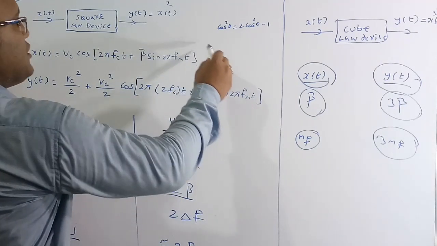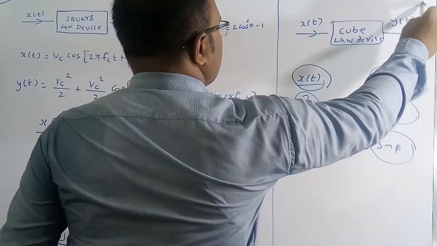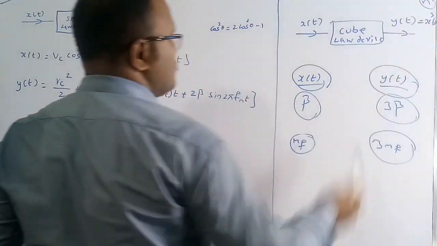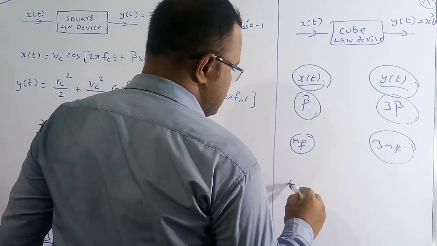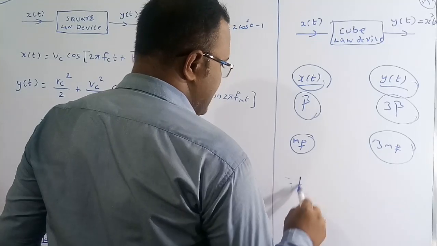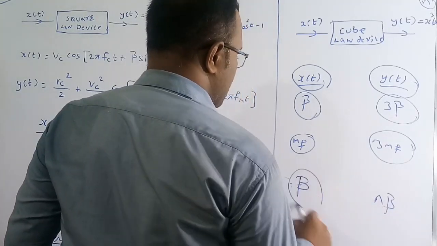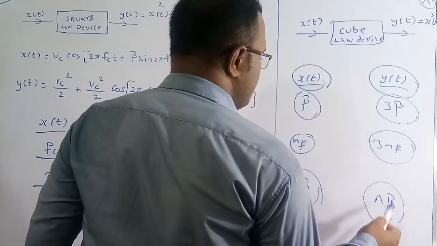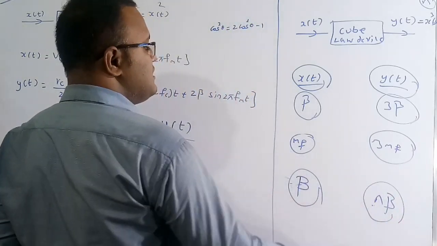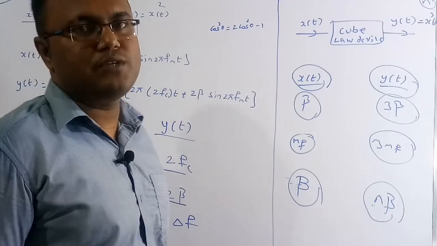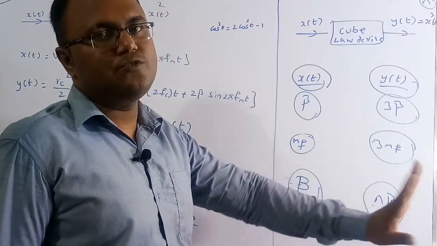Suppose we use an nth law device, and this is the beta for the nth device. For an n-th law device it will become n beta. So if n is equal to 1 it means 1, n is equal to 2 means 2, n is equal to 3 means 3, but here they are using the cube law. So therefore n is equal to 3, so 3 into beta.